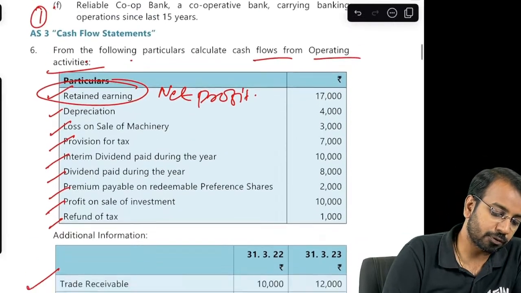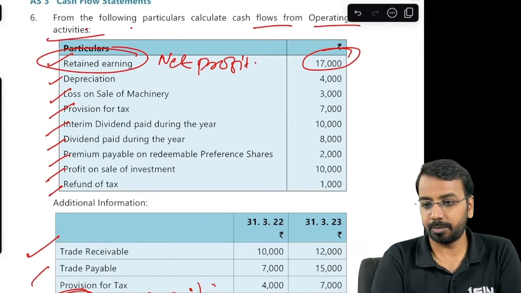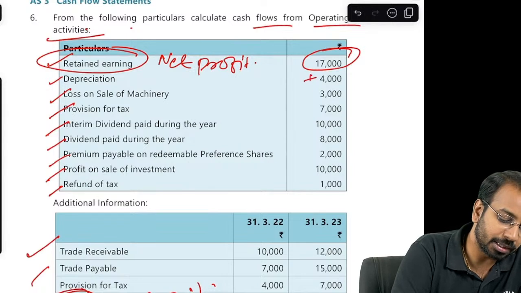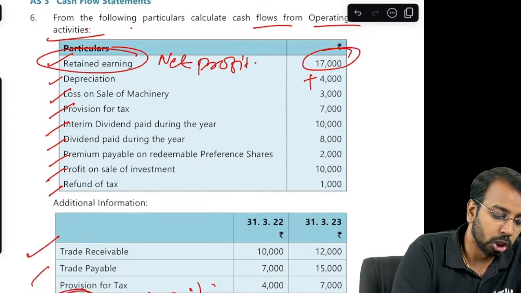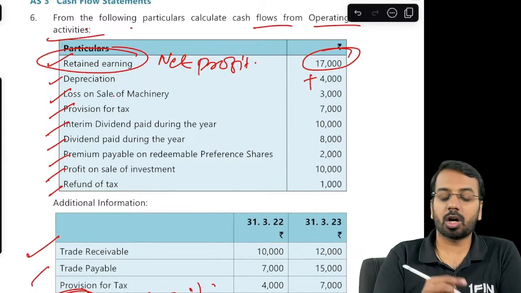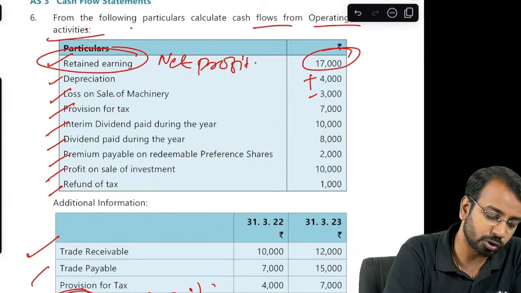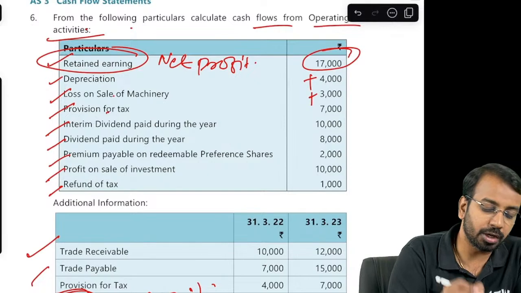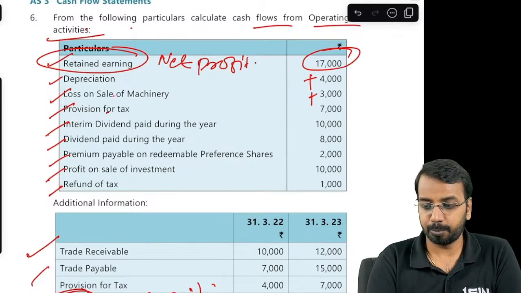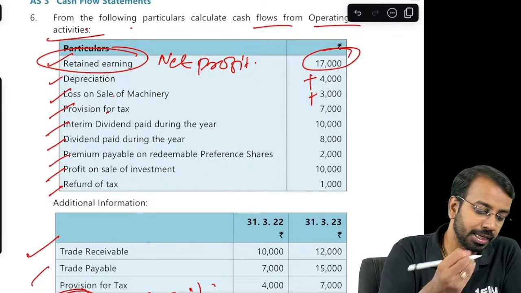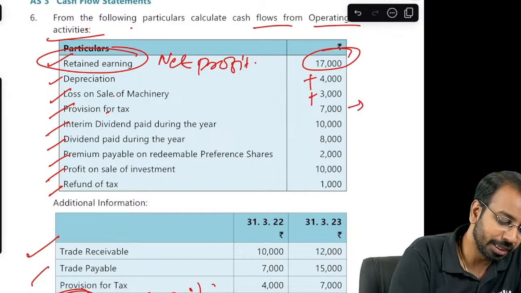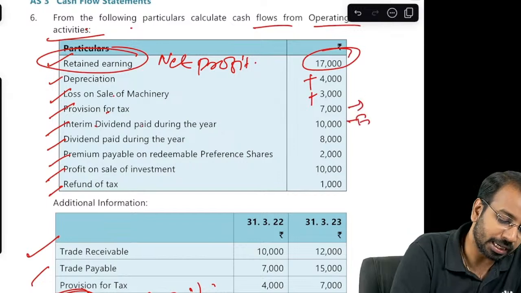They have asked us cash flow from operating activities. So you will take the net profit. On net profit, you will add back the depreciation, which is non-cash. Loss on sale of machinery does not belong to this particular activity. So this also will add back. Provision for tax, you will show it separately. So this will keep it outside. Interim dividend paid, this is financing activity, not to be considered. Dividend paid, again financing activity.